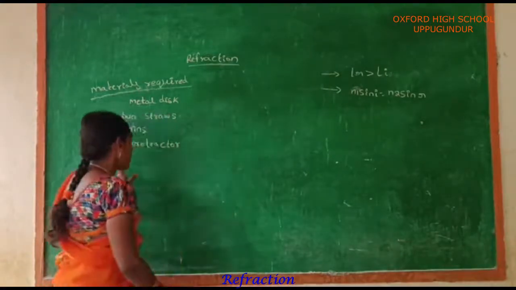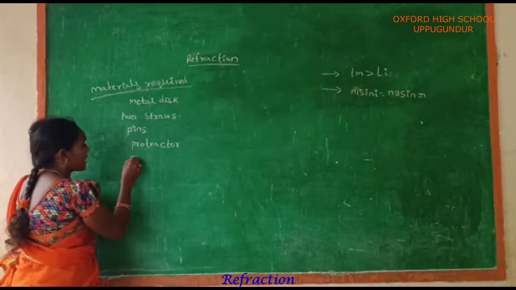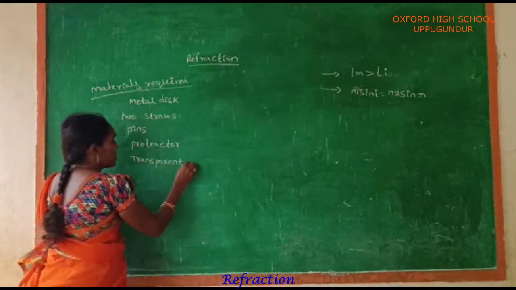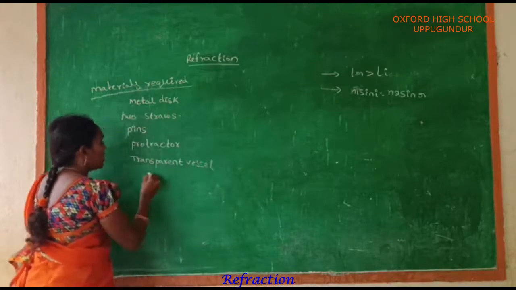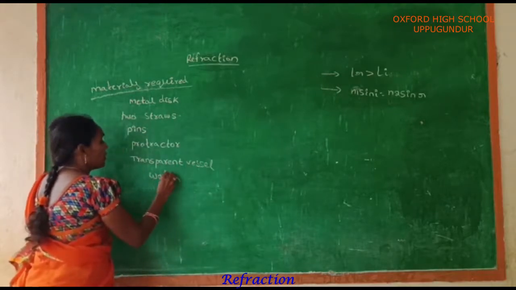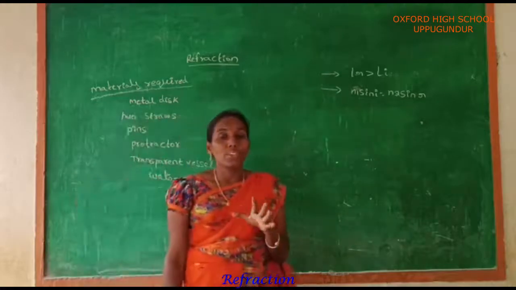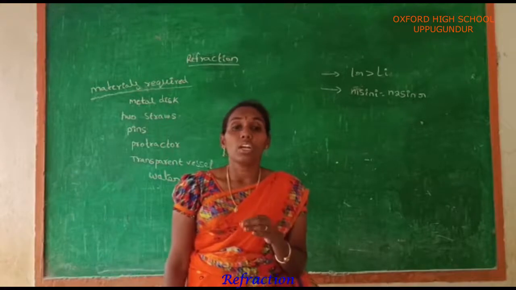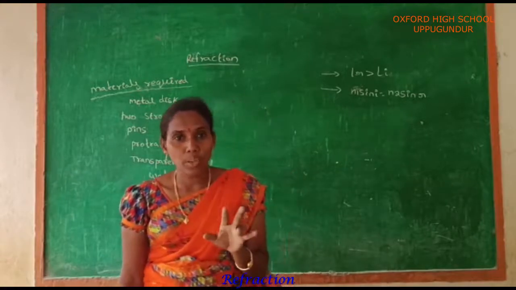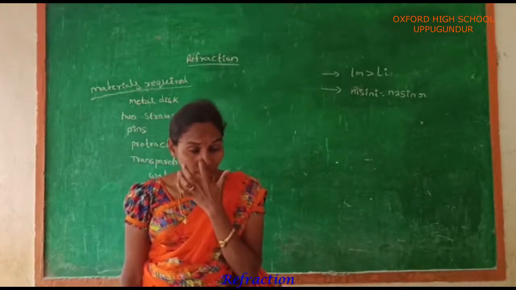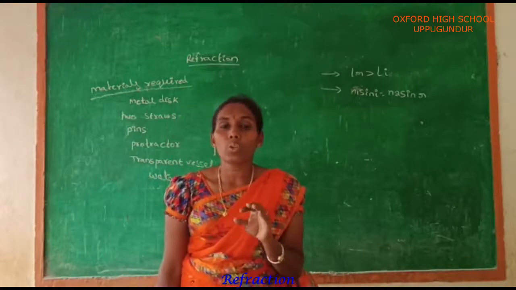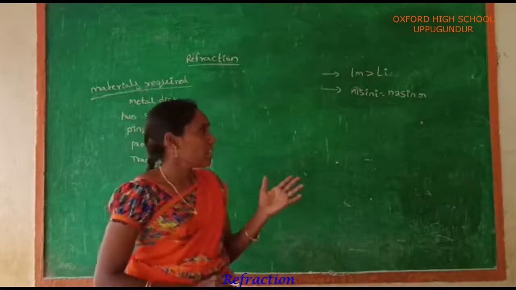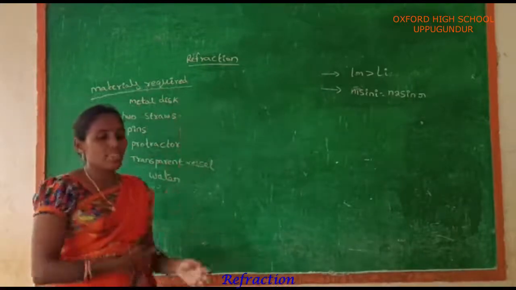One more instrument is there, that is a transparent vessel. That transparent vessel is filled with water. What is transparent? Any body or object which allows light energy to pass through it is called transparent. With a transparent vessel, we can clearly observe what is happening in it. These are the required materials for doing this experiment.